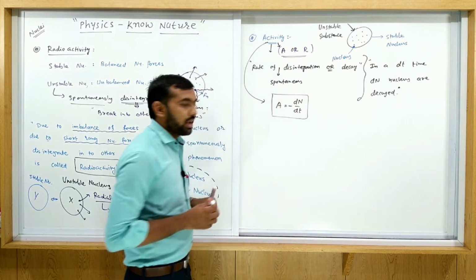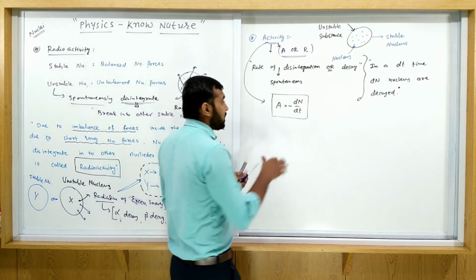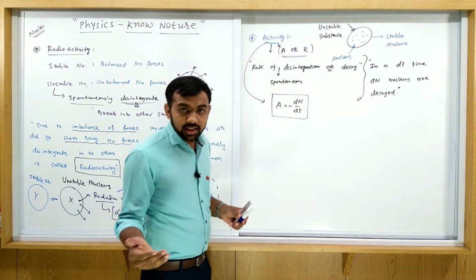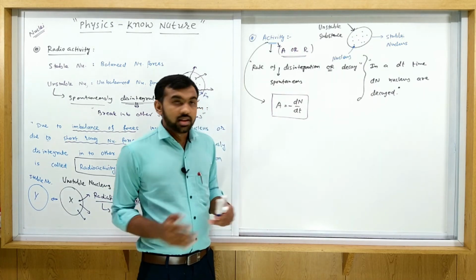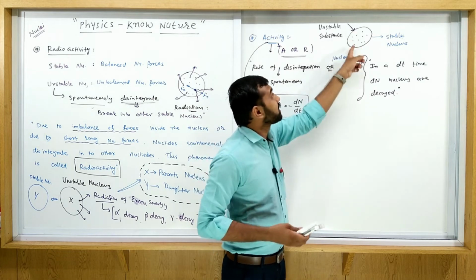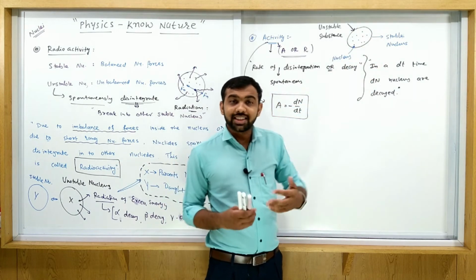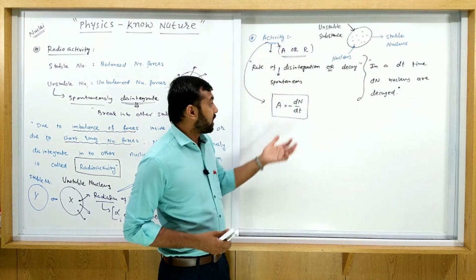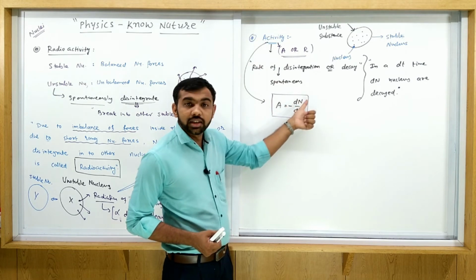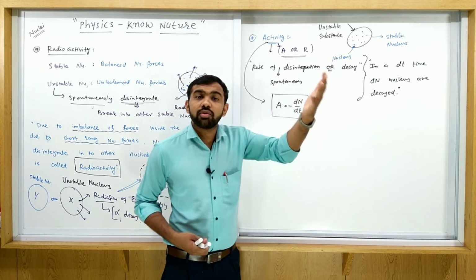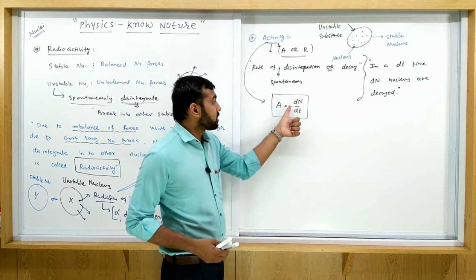Now the thing is, why is the minus sign used here? As time passes, due to the disintegration, the number of nuclei decreases. Initially the number of nuclei is maximum, but as time passes, the number of nuclei decreases. So time increases, number of nuclei decreases. So we are using this negative sign.